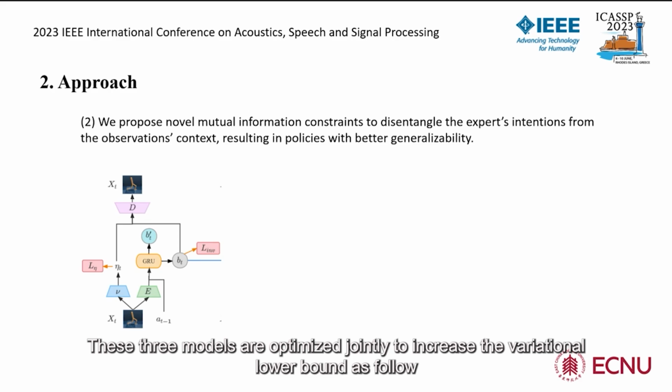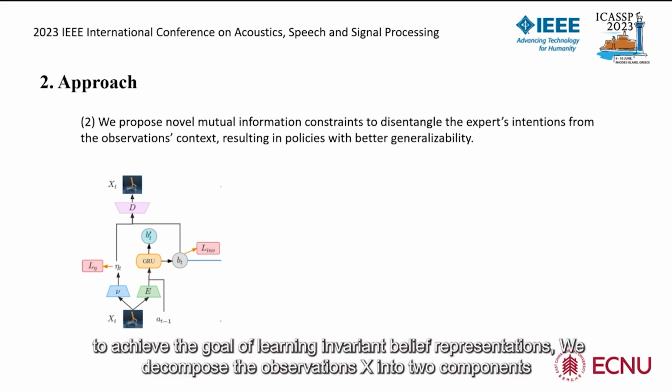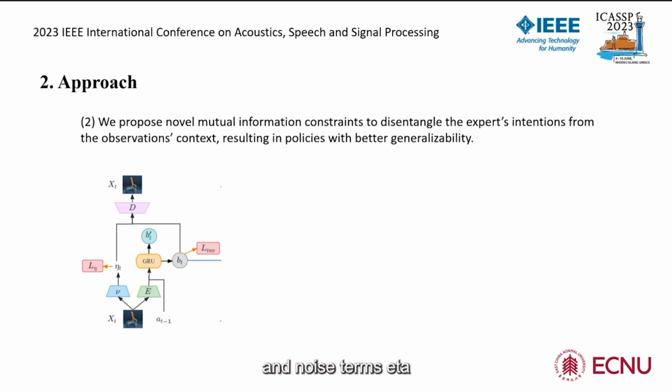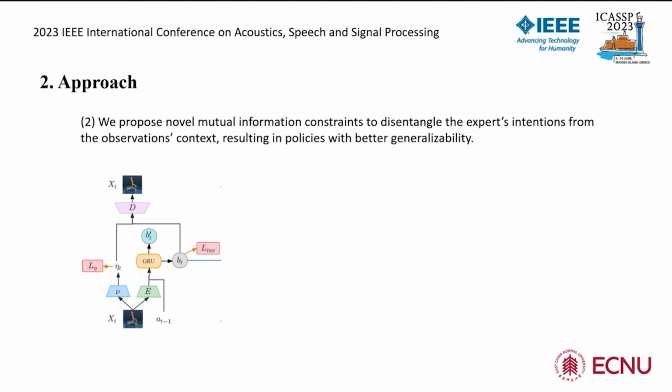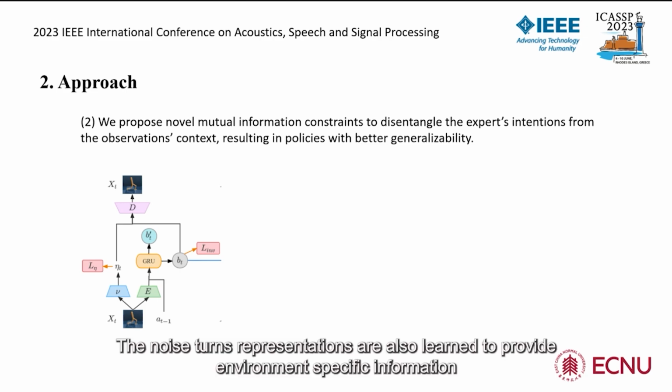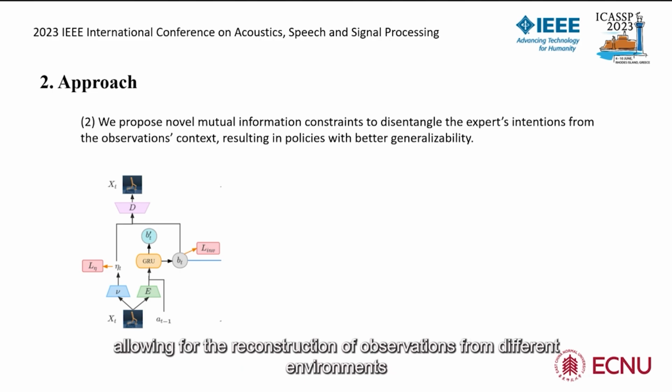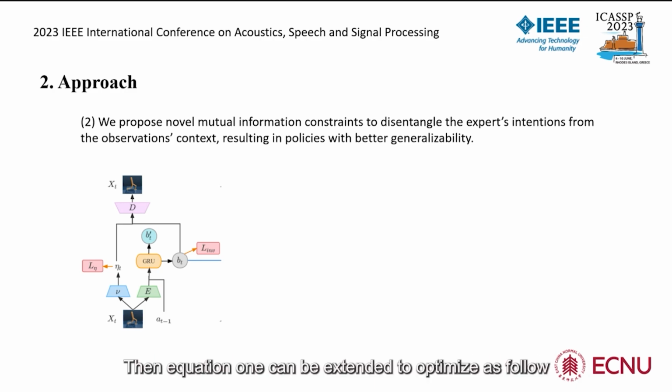To achieve the goal of learning invariant belief representations, we decompose the observations x into 2 components: task-relevant features c and noise terms eta. The task-relevant features are captured by the representation model and used to construct belief representations. The noise term representations are also learned to provide environment-specific information, allowing for the reconstruction of observations from different environments. Then equation 1 can be extended to optimize as follows.